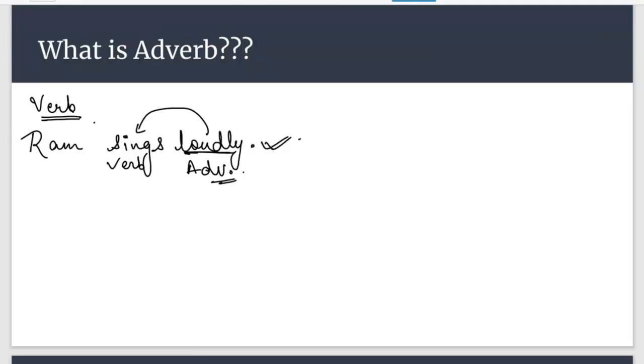She is playing cricket. Preeti, in this sentence, where is the adverb? There is no adverb in this sentence. What actually is an adverb?